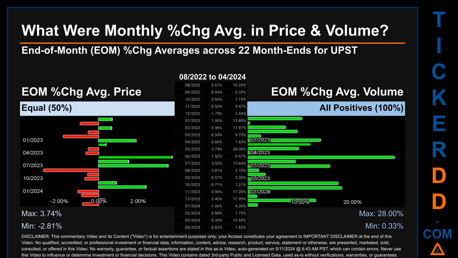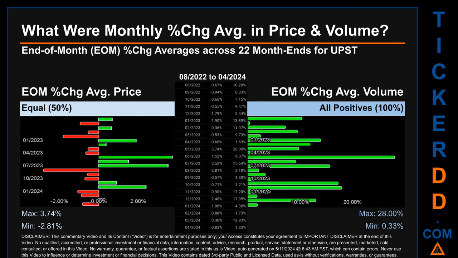From 08-2022 to 04-2024, there was an equal split of monthly percentage change in price across 22-month ends. In terms of volume, 22 out of 22 month ends had a positive percentage change. That is, 100% of month ends saw a positive percentage change in average volume.